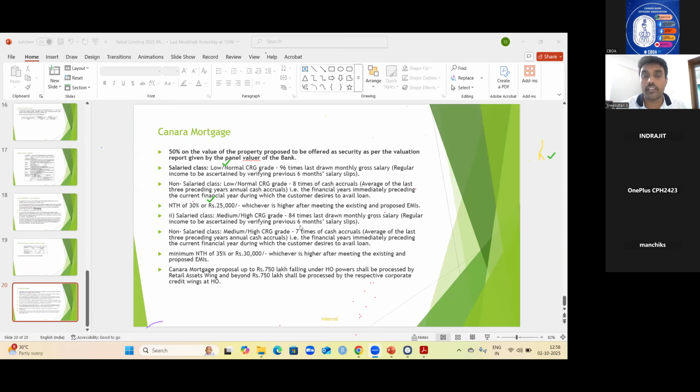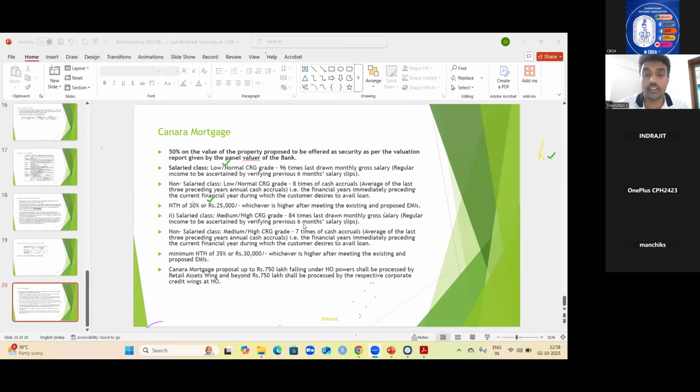See, I will explain the Canara Mortgage NTH one more time for the sake of all. Normal grade customers, that is low or normal CRG grade customers, the loan quantum is 96 times in terms of salaried class and 8 times in terms of non-salaried class. In both these categories, the NTH required should be 30 percentage or 25,000.